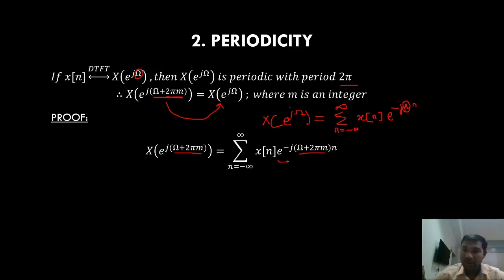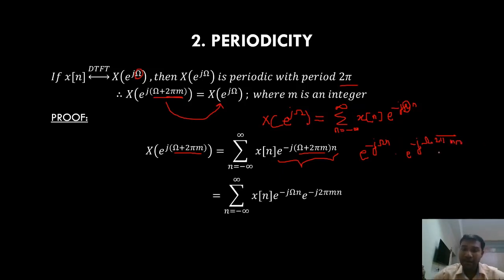Now this term I can expand. How? E power minus j omega n into e power minus j 2 pi m n. Right? I can expand.